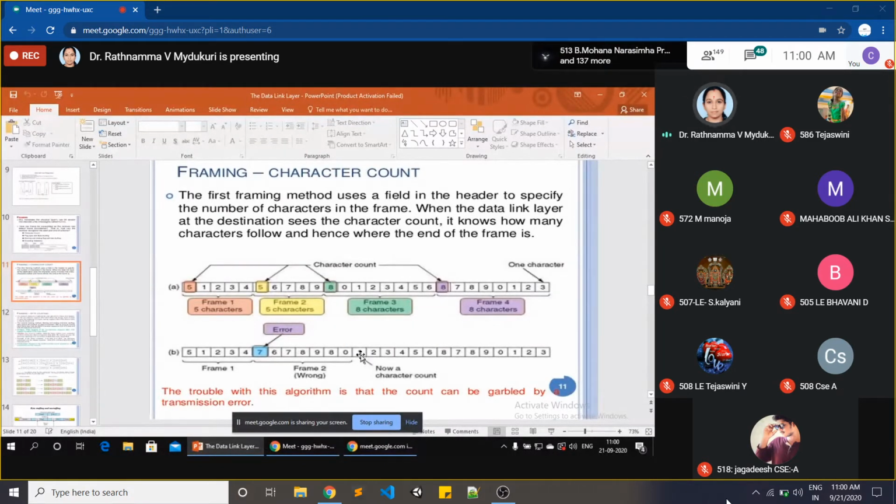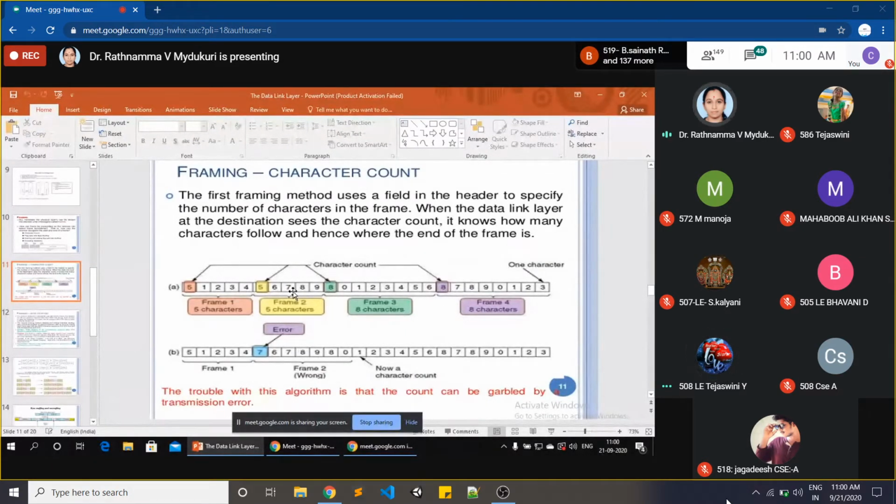Okay. So this character count is also having a problem. So that's why this is also affected with a problem. So we are moving to the next mechanism that we'll discuss. So this is about the first framing method. What is that first framing method? Character count. Is it clear for you?